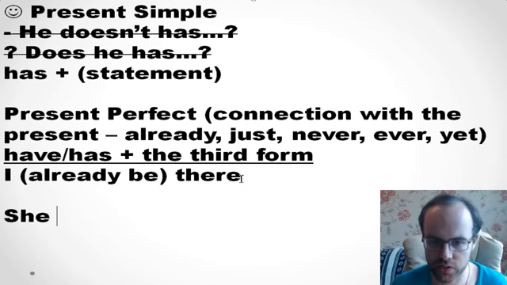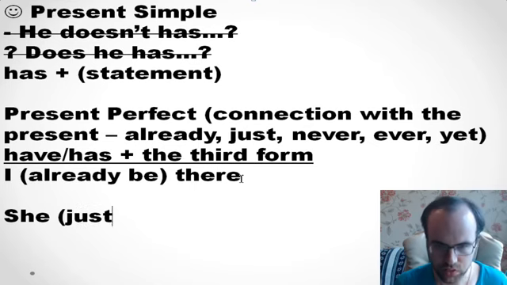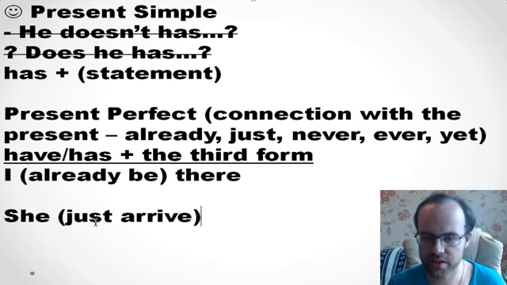And the second one. Good. So open the brackets in present perfect. You know that if we look at these words, already, just, never, ever, we put them in the middle. So let's try to do it.